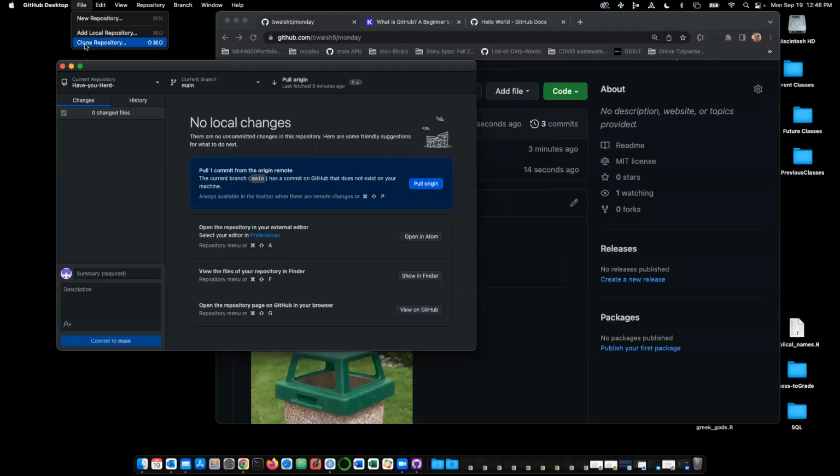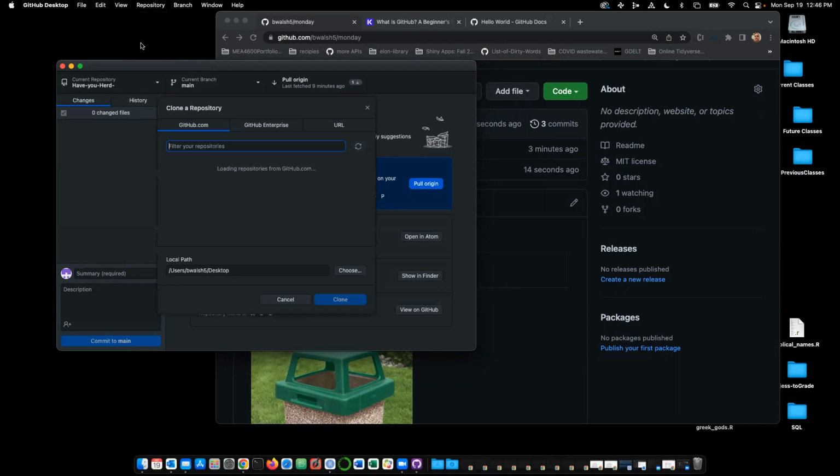The way we would do that is right here. And I think this is a little confusing because it doesn't sound like the right thing. Like it's not like file and new. We're not making a new repository. We just need to connect to one that's online. The verbiage in GitHub is a little weird. The verb for that is to clone. So the phrase clone means make a copy of something that's on GitHub. And that's what we're doing. So we're going to clone this repo.